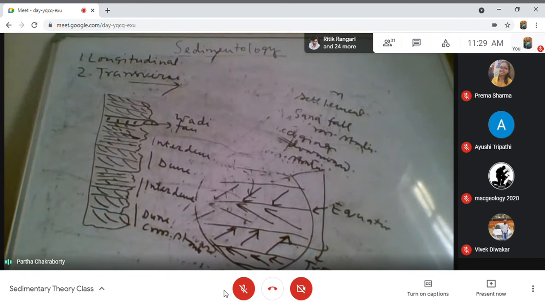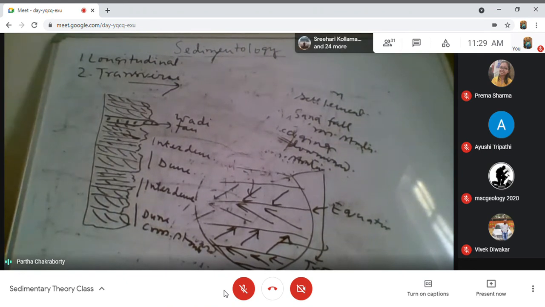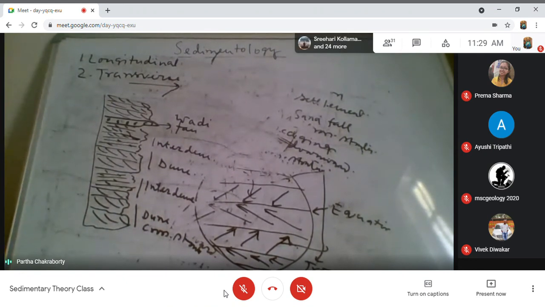In many cases, you can see the succession is dune dominated or interdune dominated. Now, what controls this dune domination and interdune domination? I am saying it is the water table at that place that basically controls whether dune will dominate or interdune will dominate.